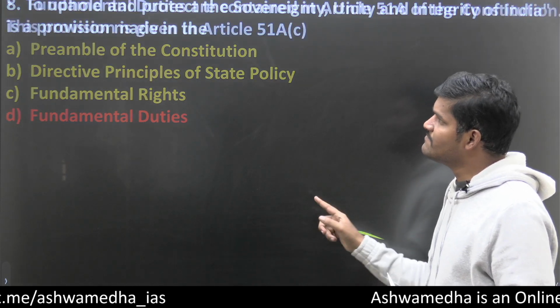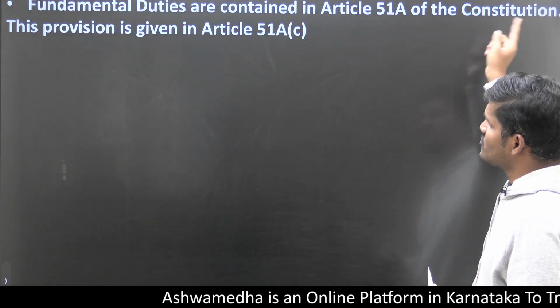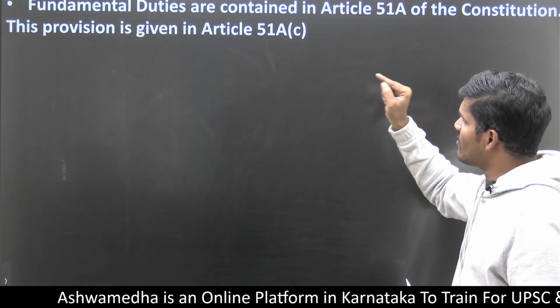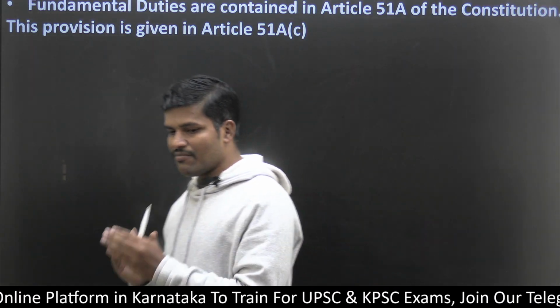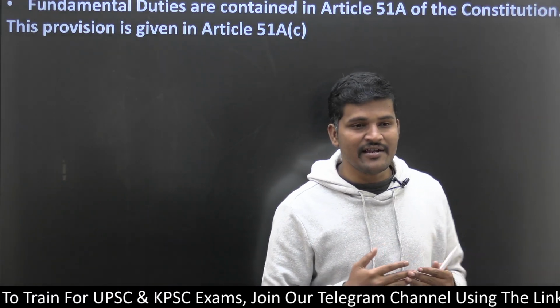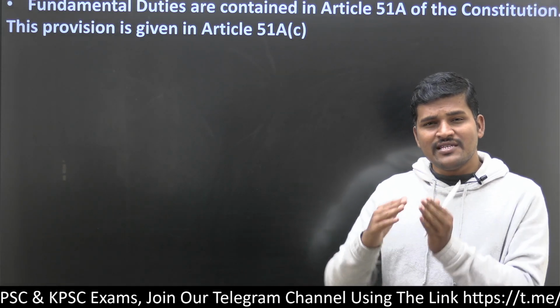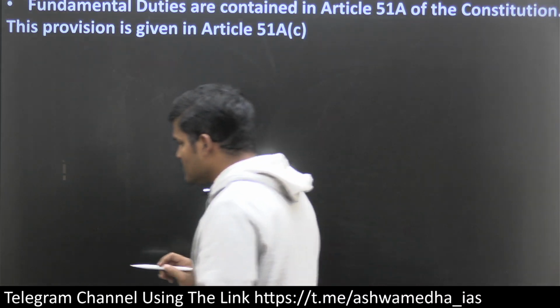This provision is given in Article 51A, sub-clause (c), which speaks about protecting the integrity of the nation.